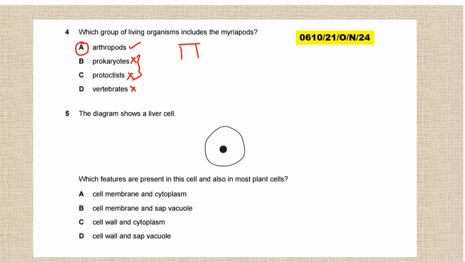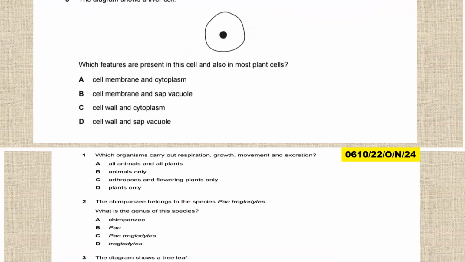As you can see, all these prokaryotes, they come from arthropods. So, it is A. Then question 5, the diagram shows the liver cell. Which features are present in this cell and also in most plant cells? So this cell has the cell membrane, the cytoplasm, and the nucleus. So we need to look at the cell membrane and cytoplasm. The answer is A. We continue.